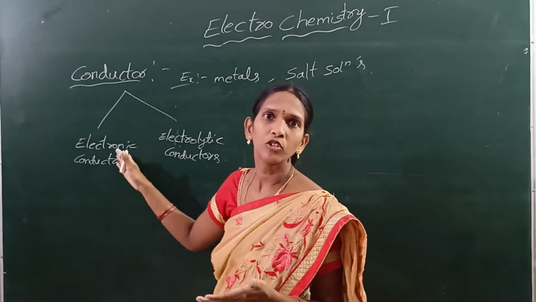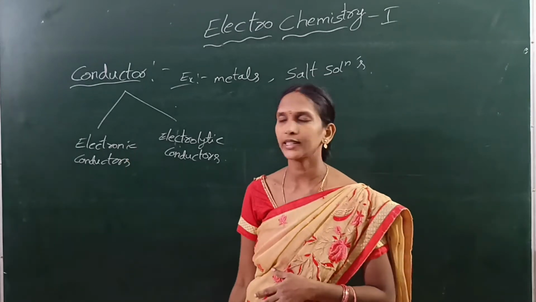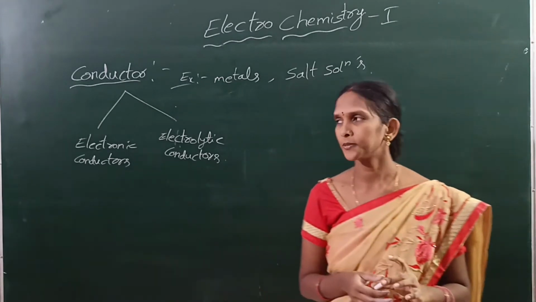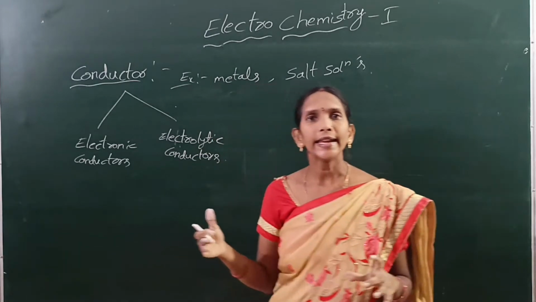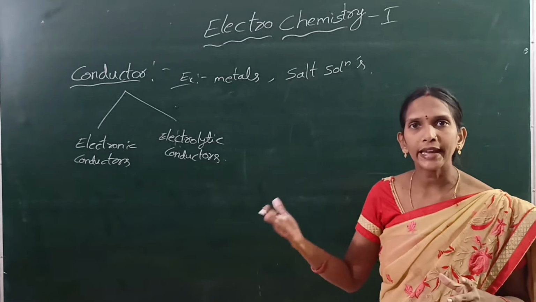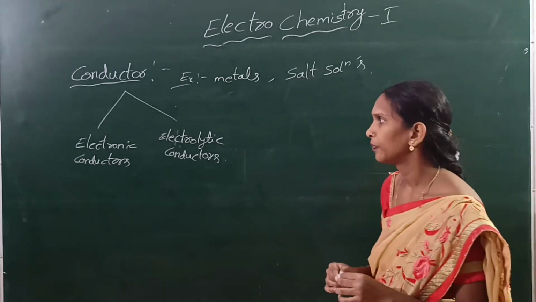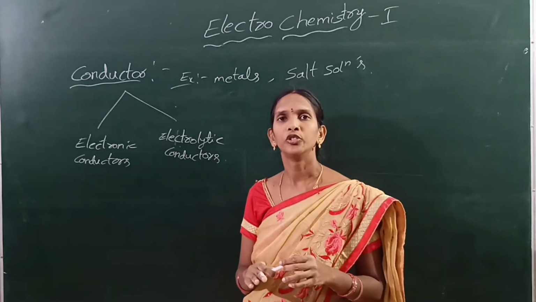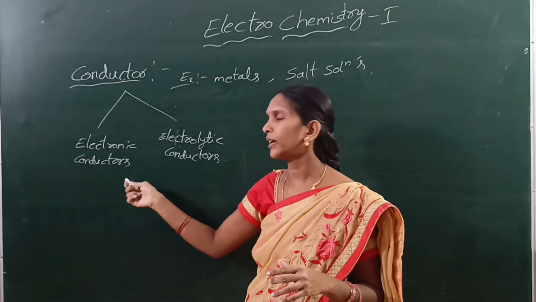We have two types of conductors: electronic conductors and electrolytic conductors. Electronic conductors are the compounds which do not undergo any chemical change during the flow of electricity.